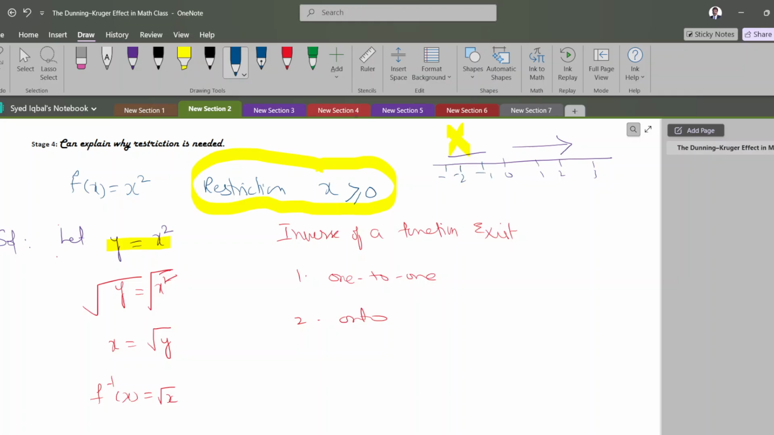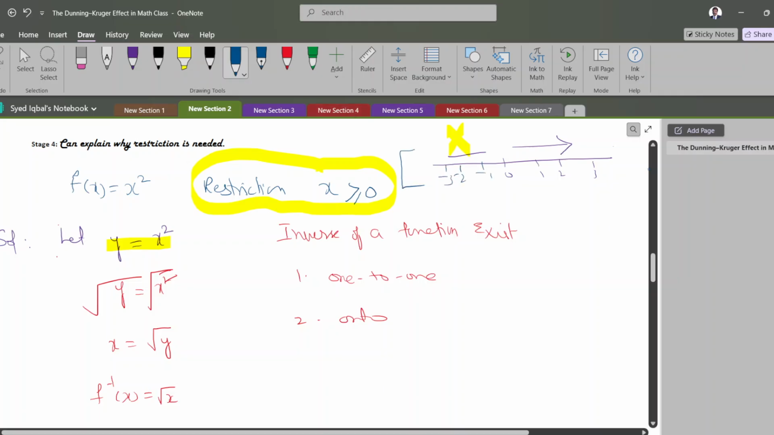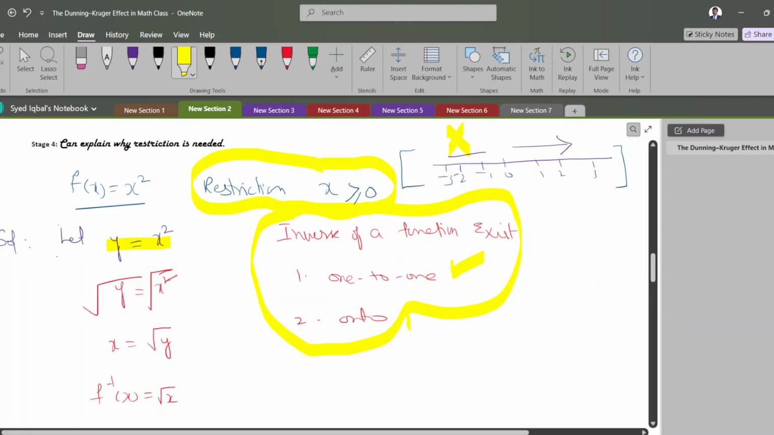So for the whole interval, our function is defined. But if you want to find the inverse of a function, your function should be 1 to 1 and onto. In set theory, the set has all the positive and negative numbers, but our restriction is only the positive real numbers. So we are taking a subset of it, a part of the set.